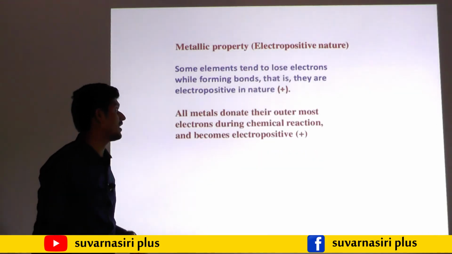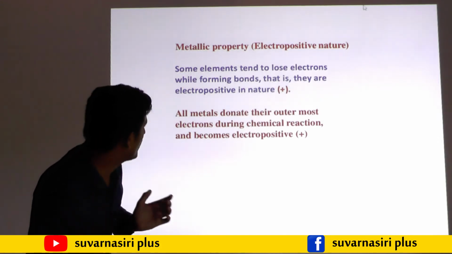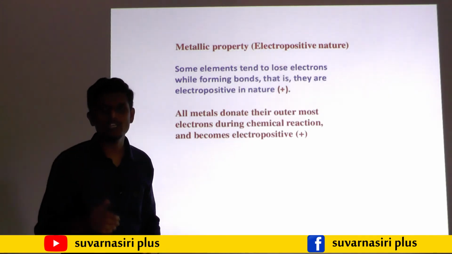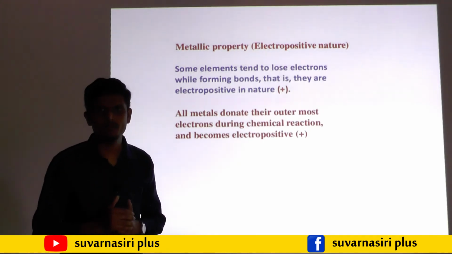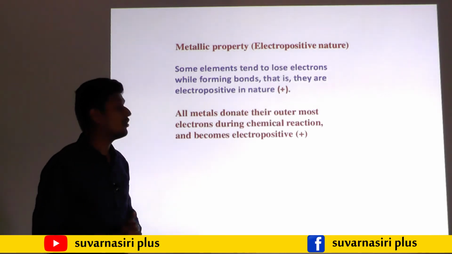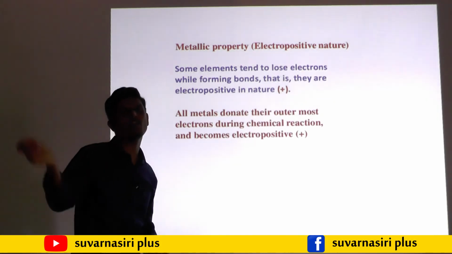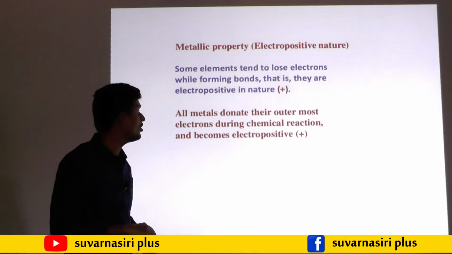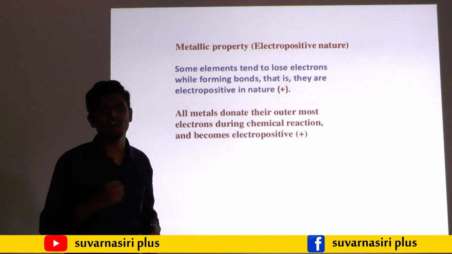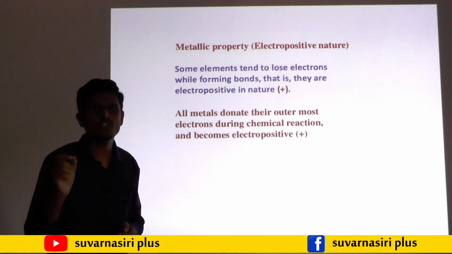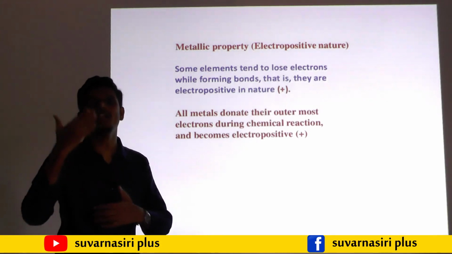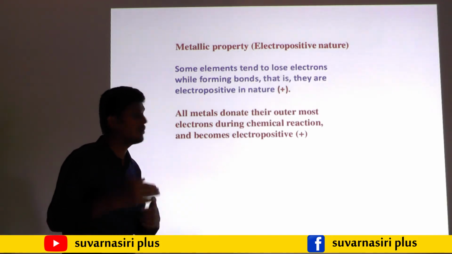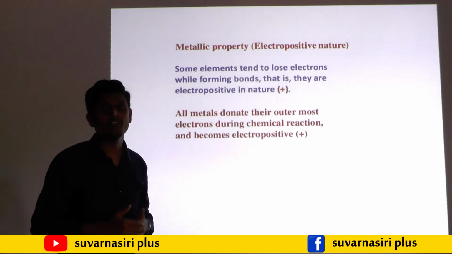Now we'll move on to metallic property. What is meant by metallic property? We call an element a metal if it has the ability to donate electrons. Elements that donate their electrons definitely become metals, and elements that gain electrons are called non-metals. You studied in 9th standard that when elements donate electrons, they get a positive charge.